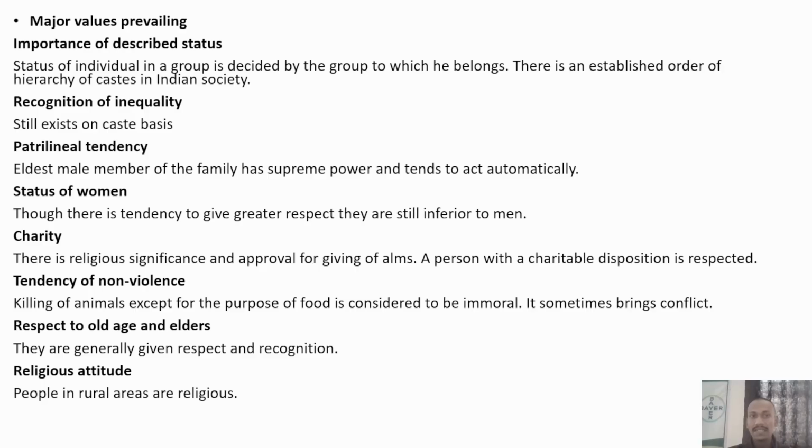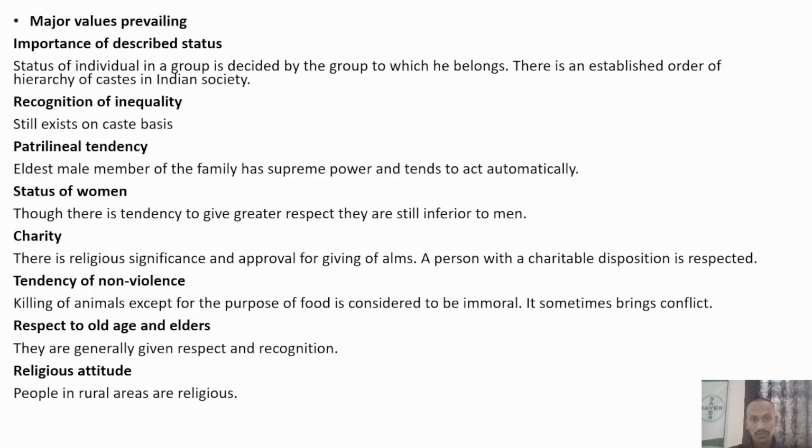Then patrilineal tendency. The eldest member of the family has the supreme powers and they pass on automatically. For example, if the head of the family, the eldest male member, dies, then who becomes the supreme power next? The next eldest member that is available. Exactly. The power automatically goes into that person's hands.